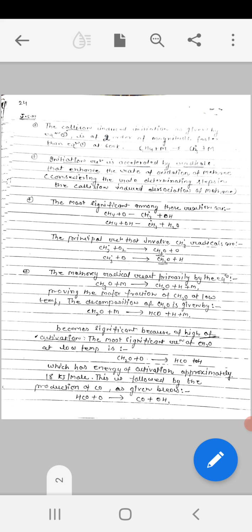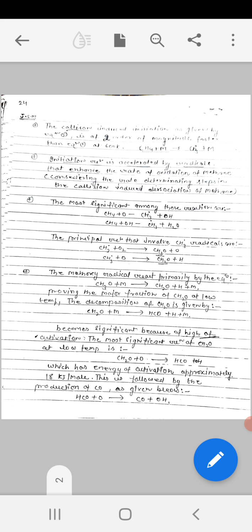The decomposition of CH2O is given by CH2O colliding with M to form HCO, H and M. This reaction becomes significant because of high activation energy. The most significant reaction of CH2O at low temperature is CH2O plus O forming HCO plus OH.